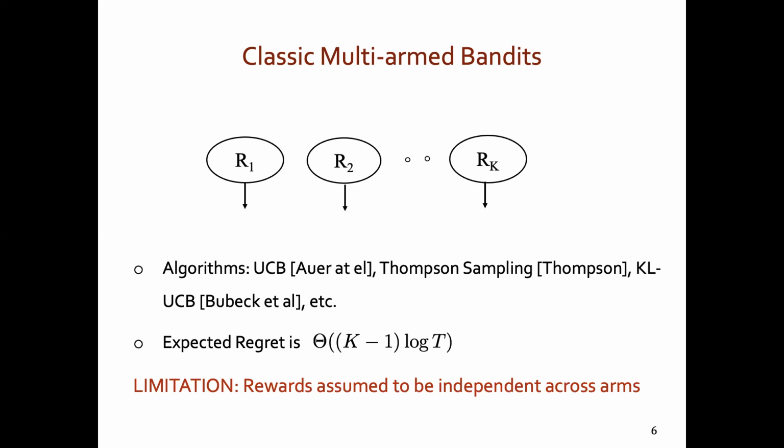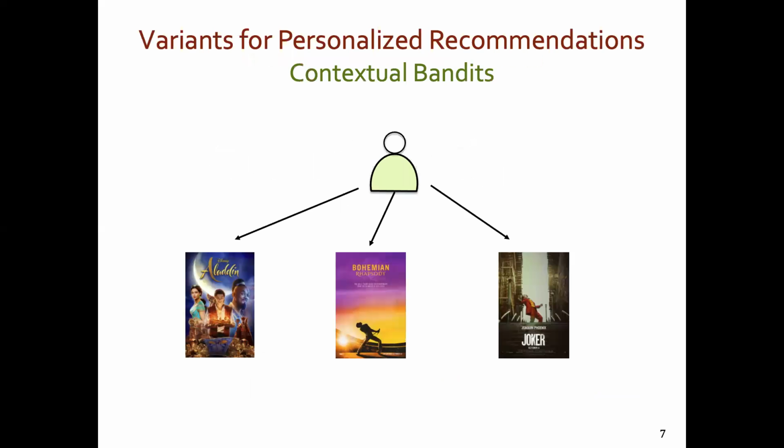The classical multi-arm bandit setting implicitly assumes that the rewards corresponding to different arms are independent. However, if you consider the example of advertising, the rewards are likely to be dependent because movies of similar genre or cast might generate similar rewards. Motivated by this, people have studied several variants of the multi-arm bandit problem. One such variant, which is very popular for the ad recommendation problem, is the contextual bandit problem.